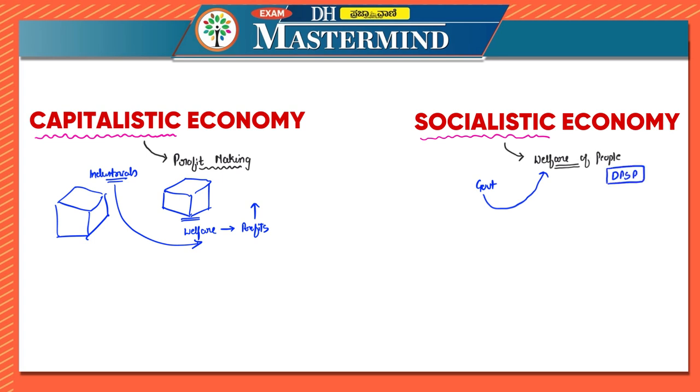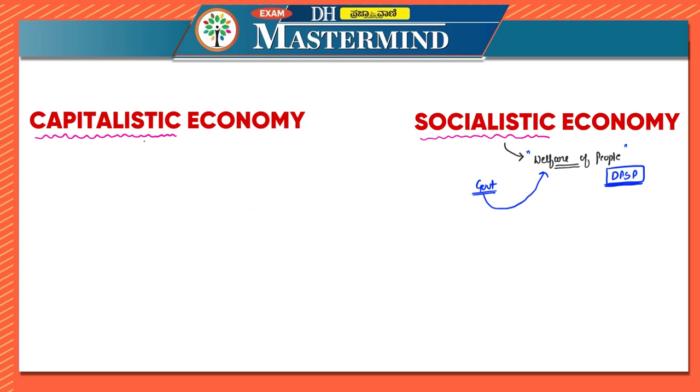You might have seen that multiple times the prelims question has been, which of the following constitutes welfare of people, which of the following speaks about welfare of people. In that the answer will be directive principle of state policy, because making welfare for the people is the motive for all the governments. So I guess the basics over here is clear. Whenever we are looking at capitalistic economy, we are looking at profit making. Whenever we are looking at socialistic economy, we are looking at welfare of the people.